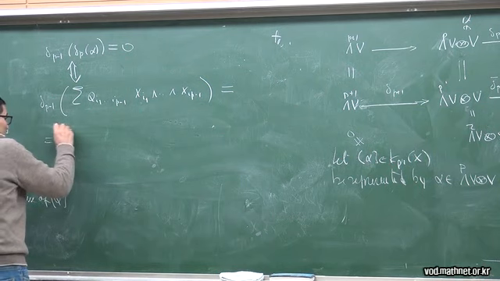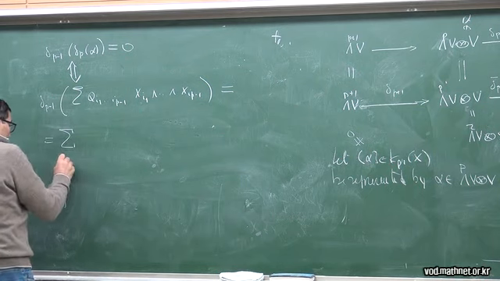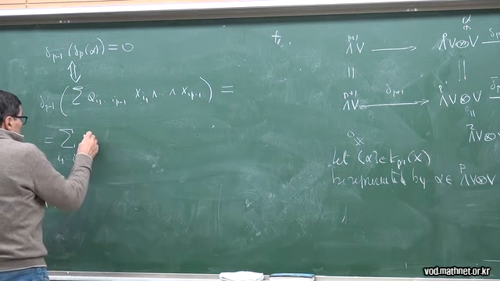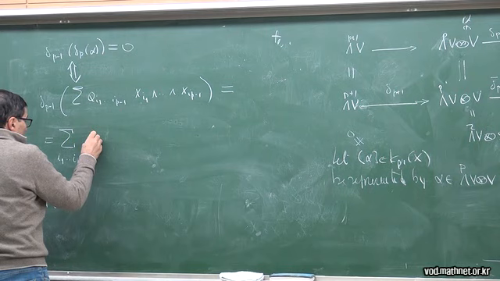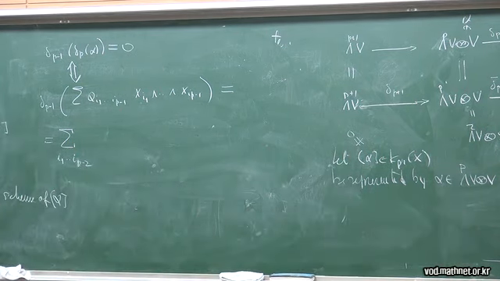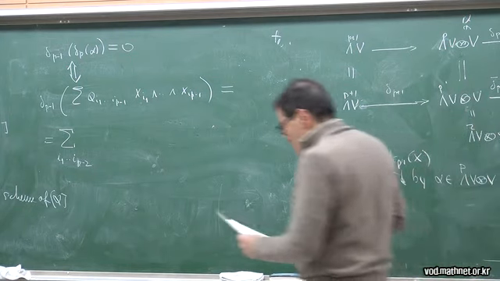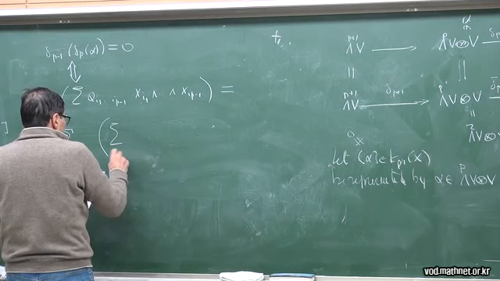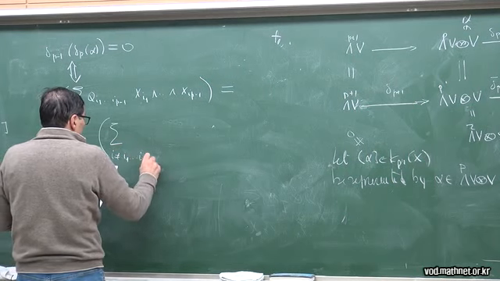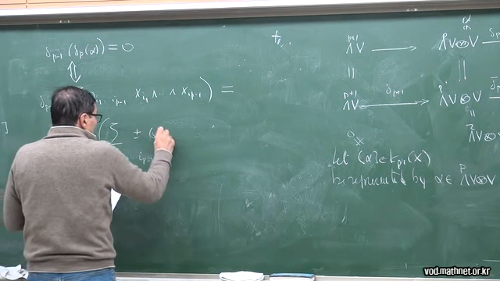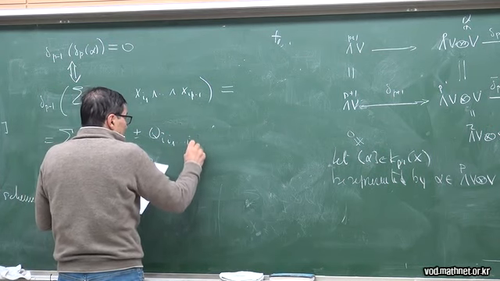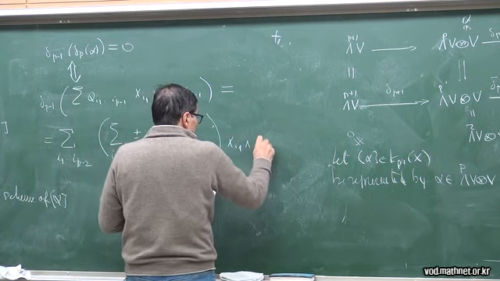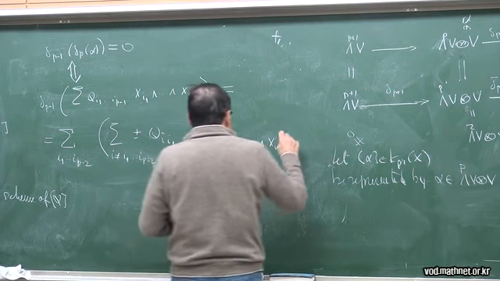It is equal to summation I1 ... IP minus 2, otherwise I make a mess here, of summation I different from I1 ... IP minus 2, of plus or minus q I I1 ... IP minus 2, x I1 wedge ... x IP minus 2, equal to 0.